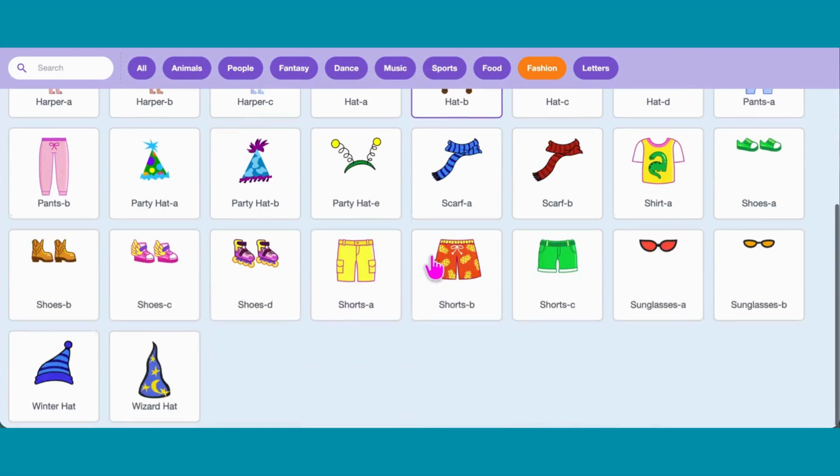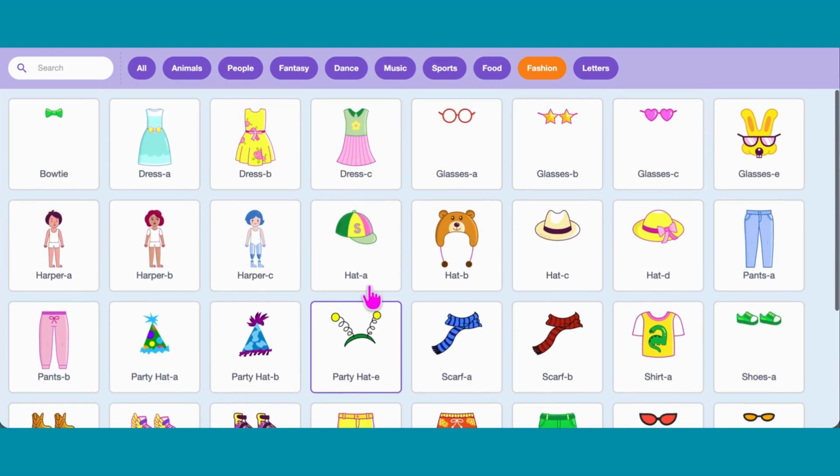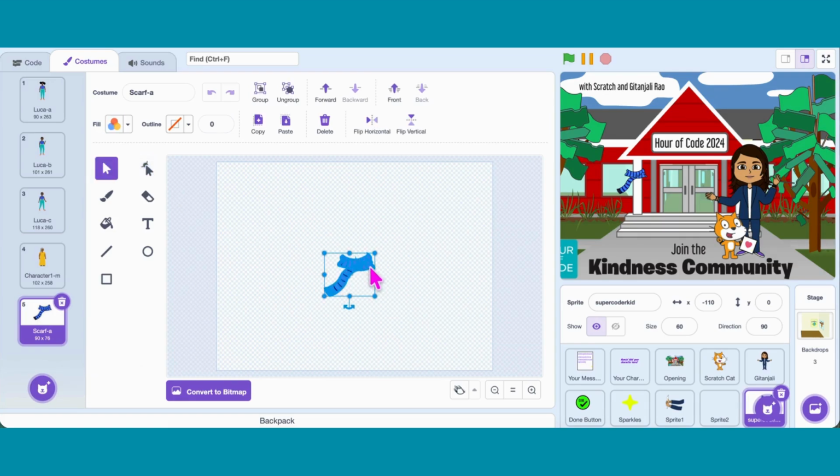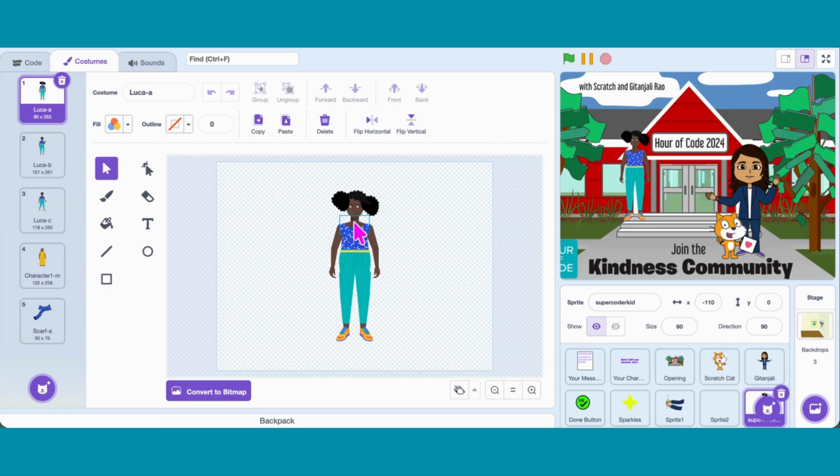Let's add some accessories. From the fashion category, I really like this scarf. So I copy the scarf and paste it onto my Supercoderkid sprite. Wow, that already looks cool!